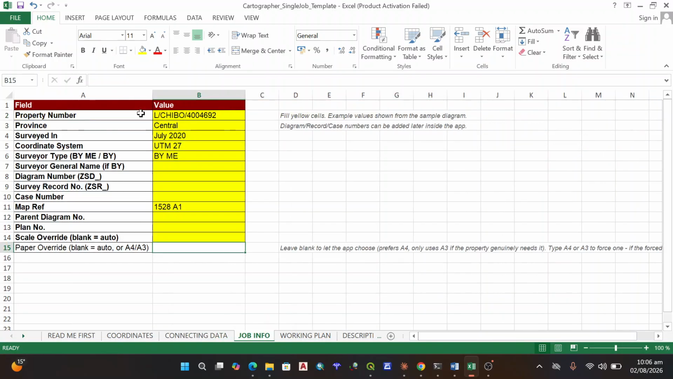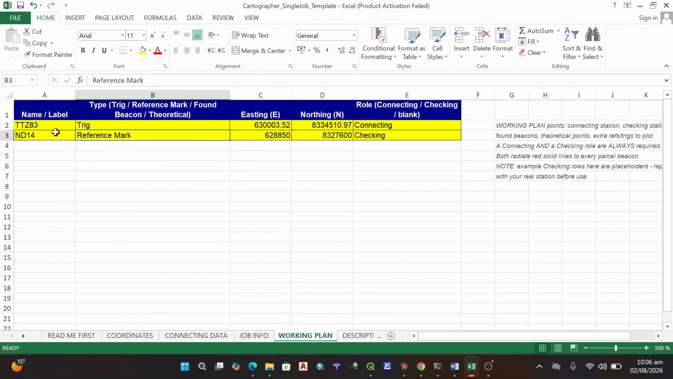Job info mostly will cater for property number. These are self-explanatory, just put them there. And then just note that for survey record number and plan number, just put the same thing. Then on the scaling, the system will auto pick which scale fits well on the template. But if you don't like it, you can still come and override this, put your own scale and save. The same applies with paper size, which you can also adjust.